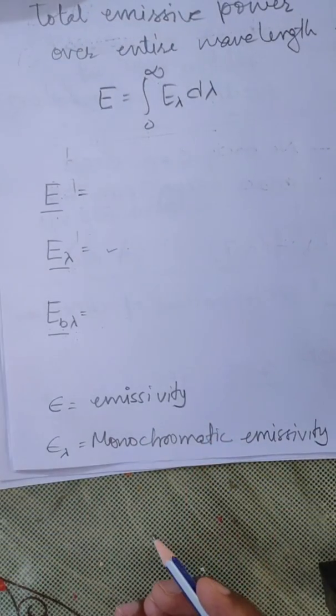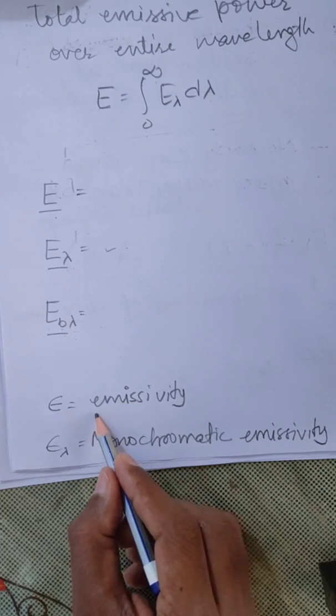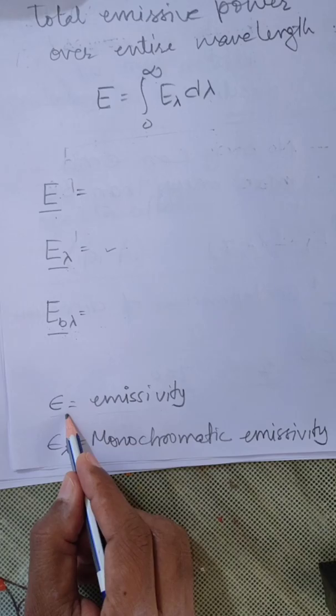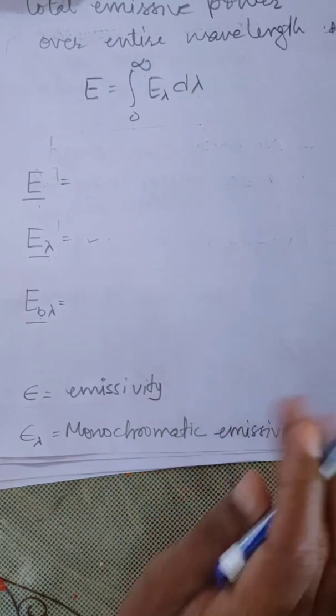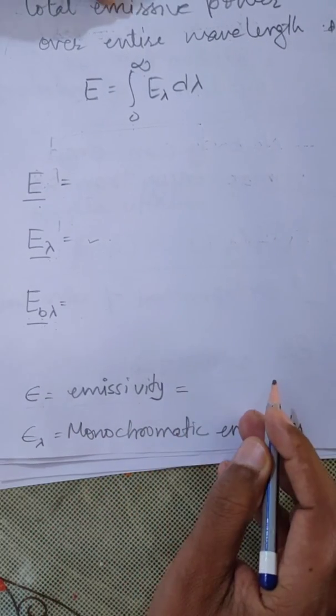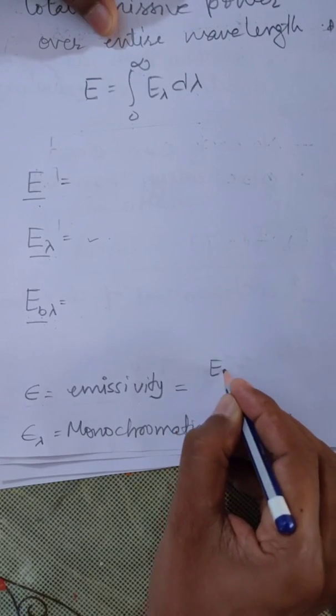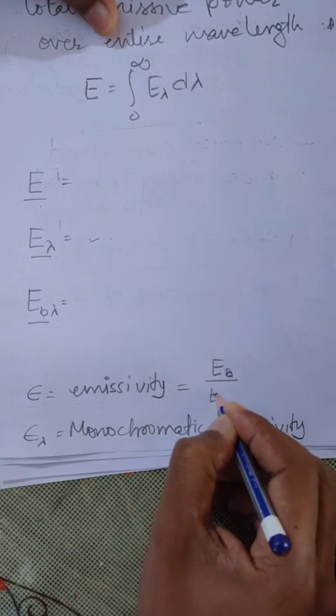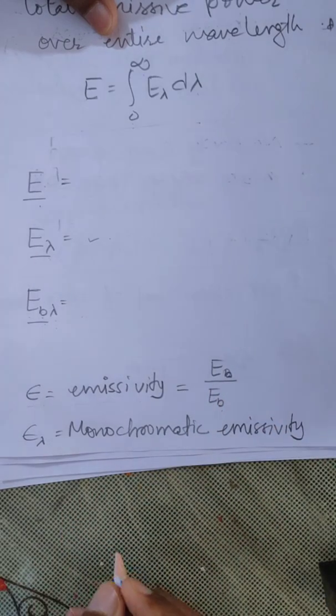There is another definition, which is known as emissivity. The symbol for emissivity is epsilon. What is emissivity? Emissivity is the ratio of the emissive power of a body to the emissive power of a black body.